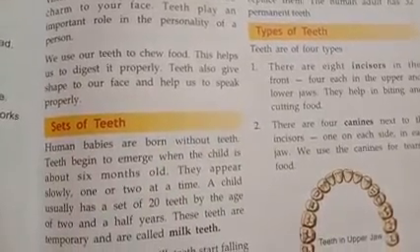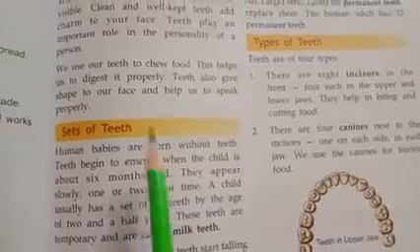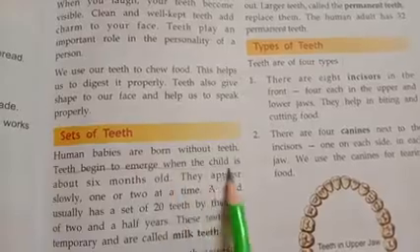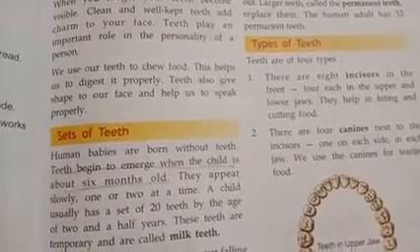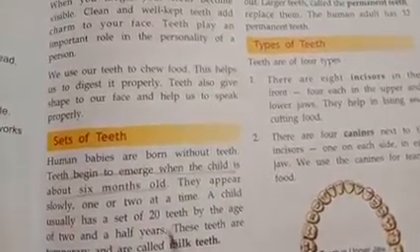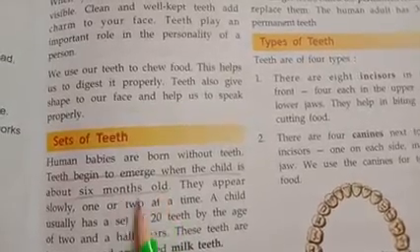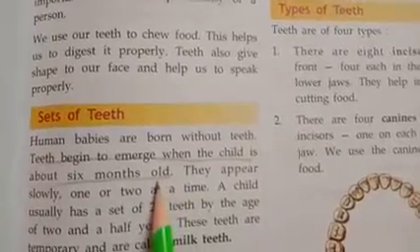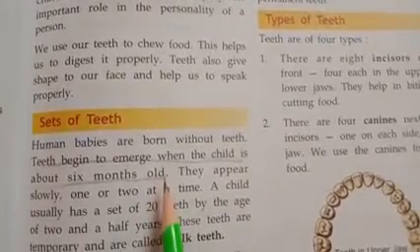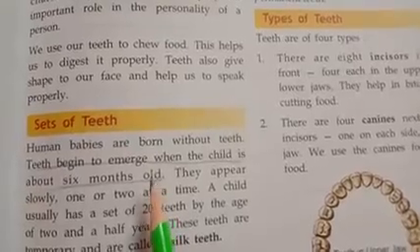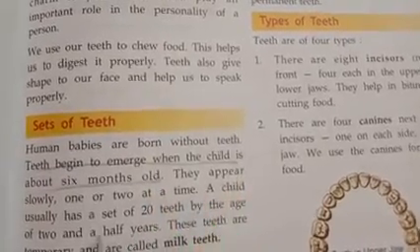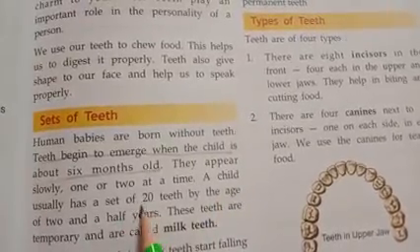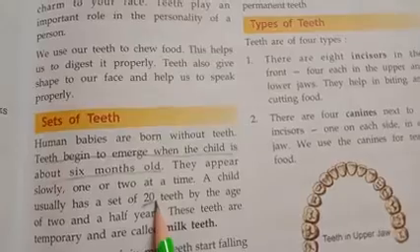Teeth begin to emerge when the child is about 6 months old. You have to underline this. When the child is about 6 months old, at that time the teeth begin to emerge, and they do not emerge altogether. They appear slowly, 1 or 2 at a time. A child usually has a set of 20 teeth.